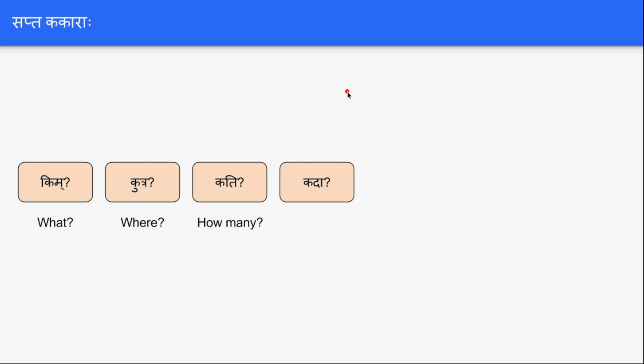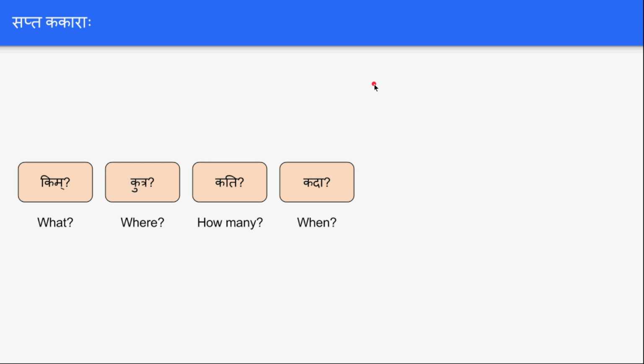And we have seen the next one, kada. Kada means when, like balakah kada patati, when does the boy read. Balakah kada vidyalayam gacchati, when does the boy go to school. Mata kada devalayam gacchati, when does the mother go to the temple.